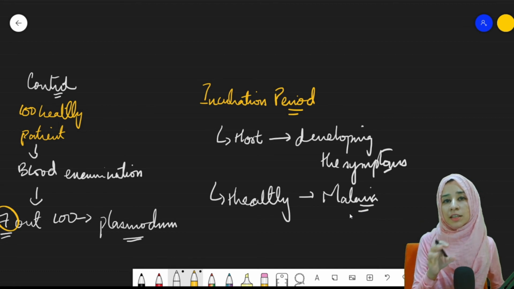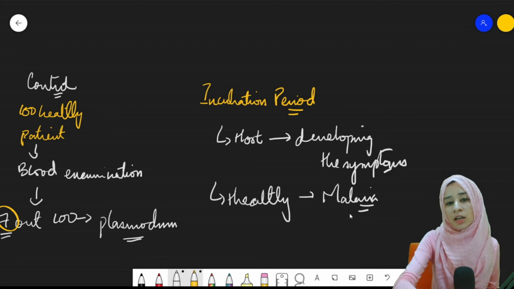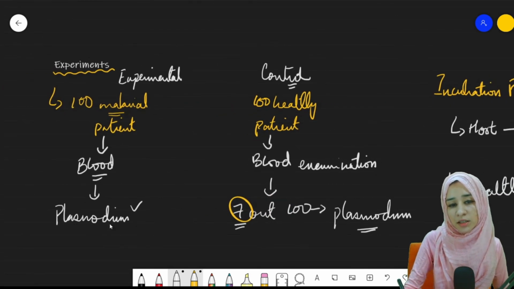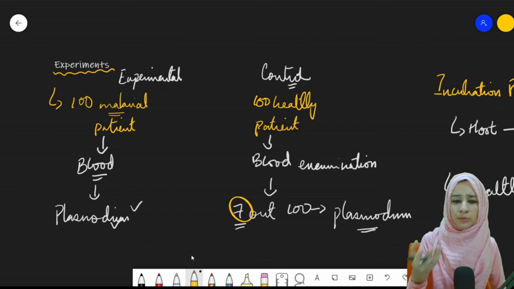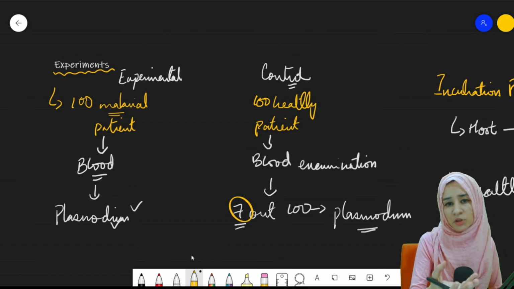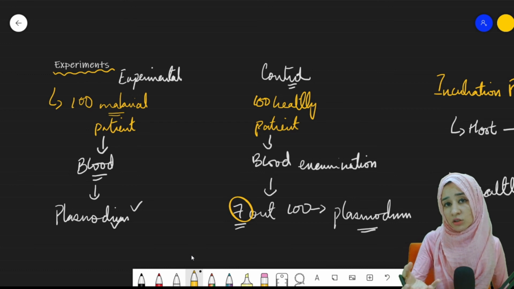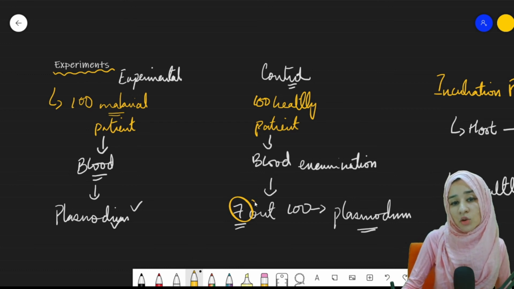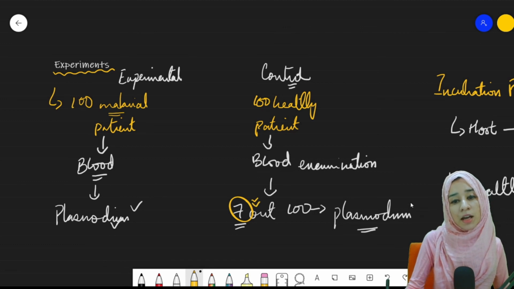So this was the result of the experimentation, that 100 out of 100 malarial patients had plasmodium in their blood. So the hypothesis was proven correct, that plasmodium is in fact the cause of the malaria. Whereas 7 out of 100 still had plasmodium in their blood. Why?